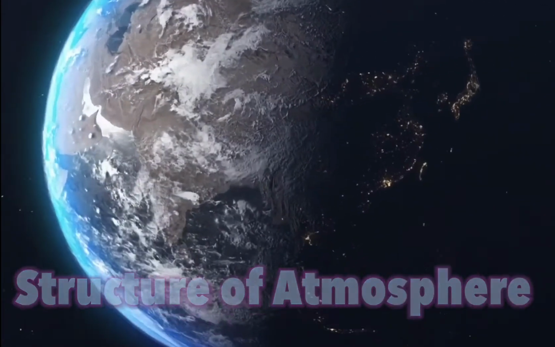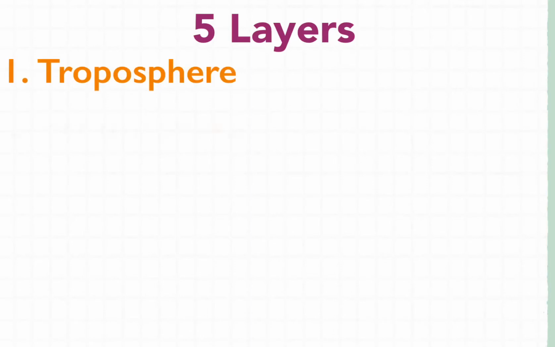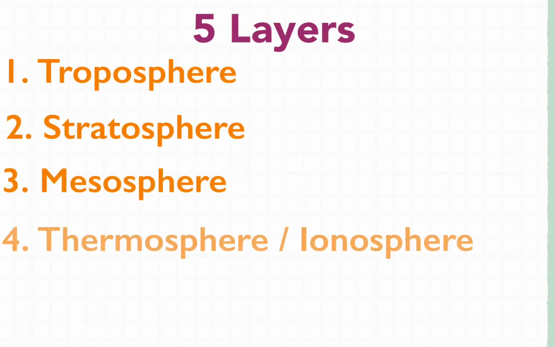Structure of the atmosphere. As you are very familiar, there are 5 layers in the atmosphere. First is troposphere, second is stratosphere, third is mesosphere, fourth is thermosphere or ionosphere, and the fifth one is exosphere.